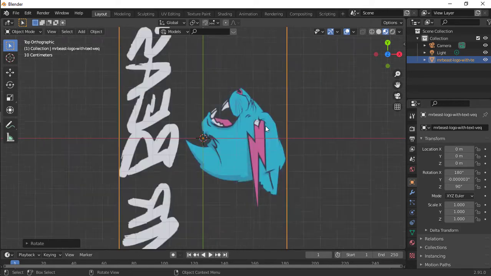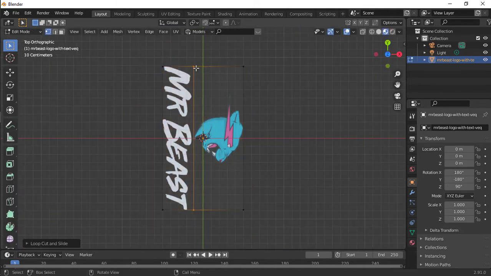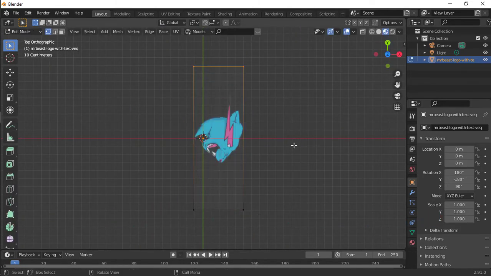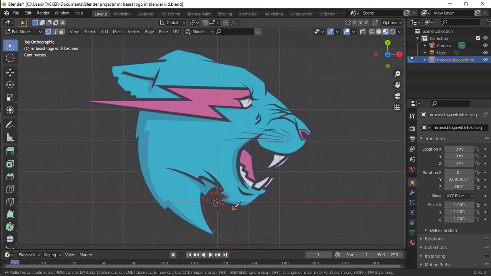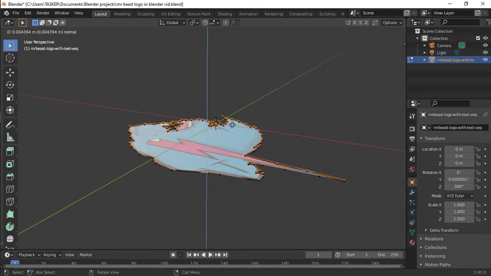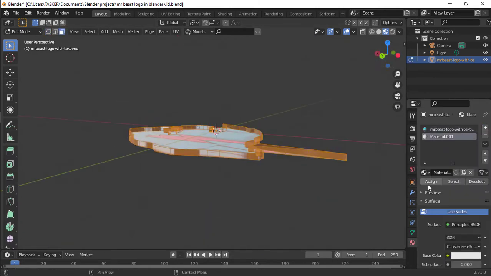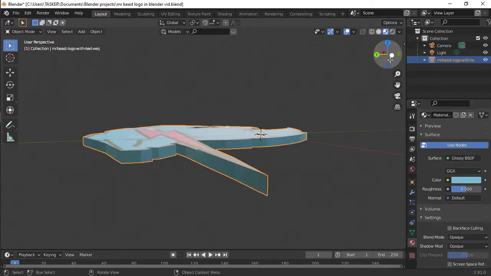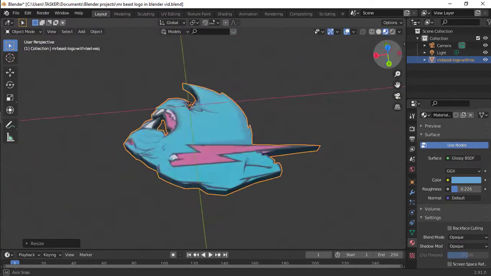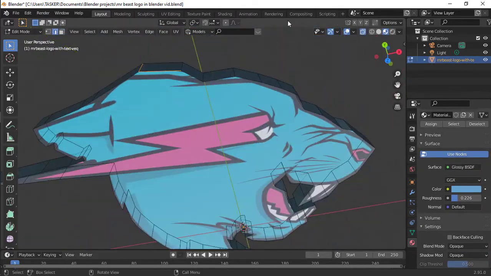So, I just downloaded this picture from the internet. Just go and type Mr. Beast's logo and go to images and you see this picture. Yeah. So I'm using a knife tool now to draw out the Mr. Beast logo, just the logo itself, not the whole mesh. Just going to be drawing out and deleting the rest. So extrude up and form that 3D look so it doesn't just look like a plane, which isn't fun.